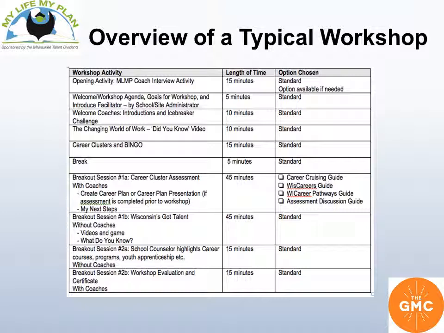You'll notice right away that most of the activities are very short in duration. The workshop is constructed in this way as to get a lot of information across in a relatively short period of time. This is an opportunity to get the students thinking. Don't worry if you're not able to completely finish an exercise with your students in the allotted time. Plans have been made with the school or organization for the students to continue working on this throughout the school year. Now let's take a quick tour of the workshop.